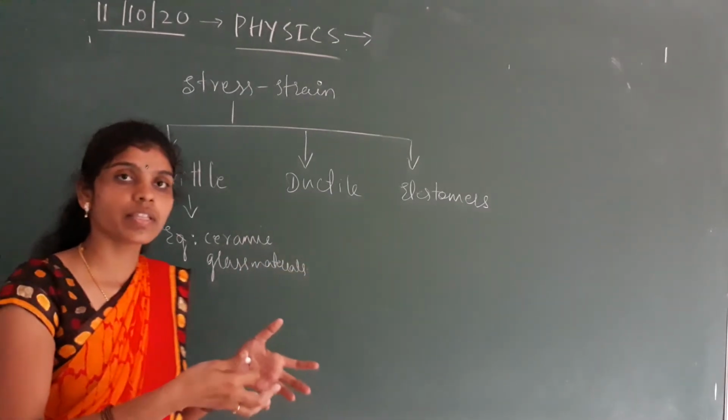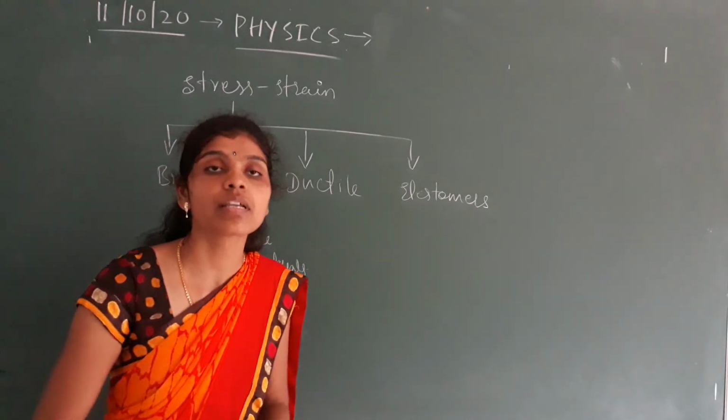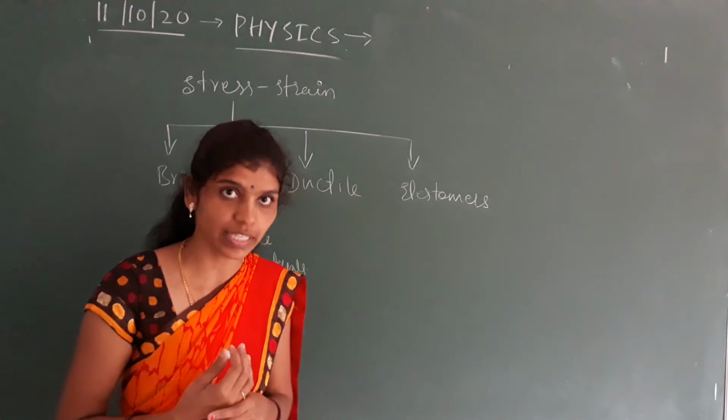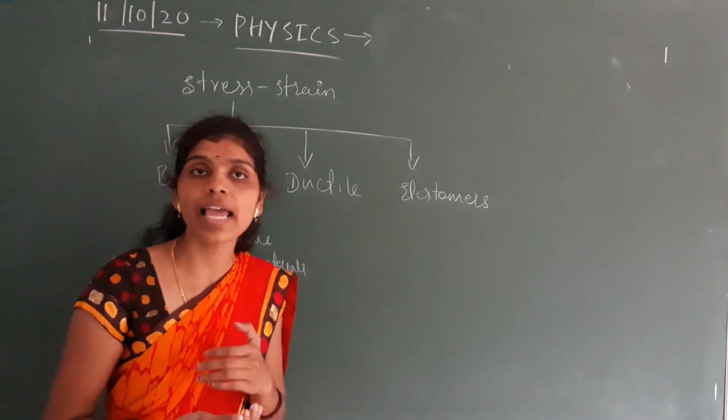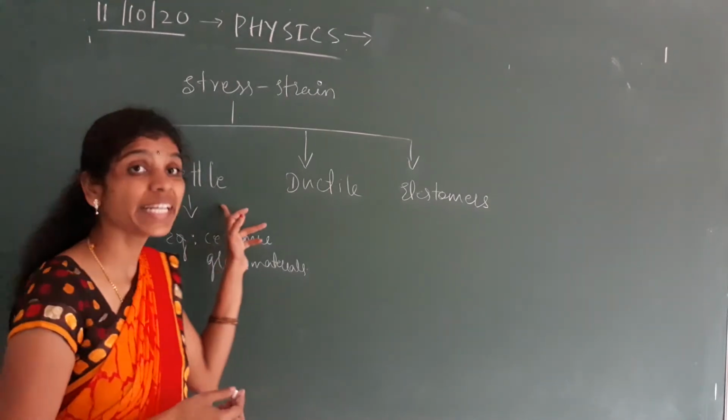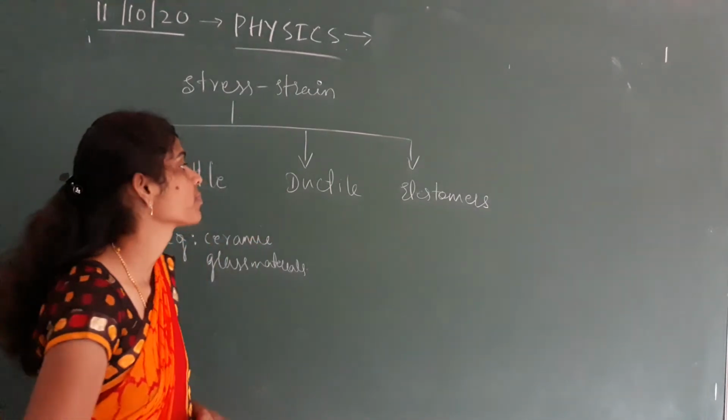Once they fall from our hand they are going to break, meaning they have a larger plastic range and less elastic property. Such objects we call brittle materials.